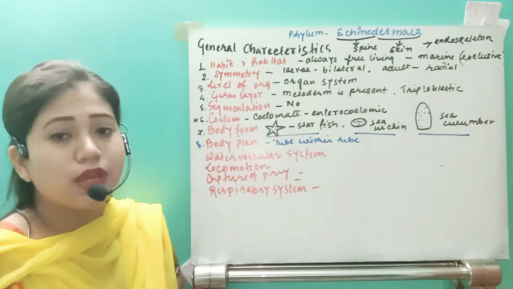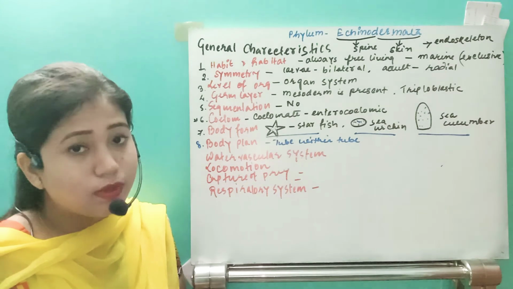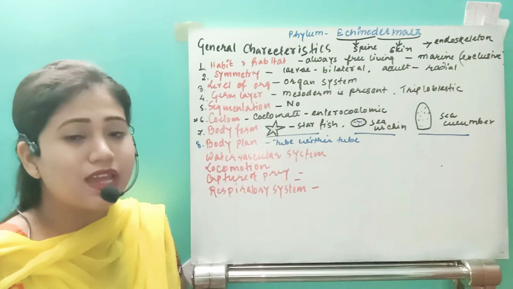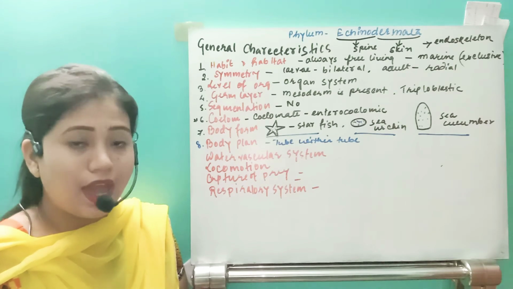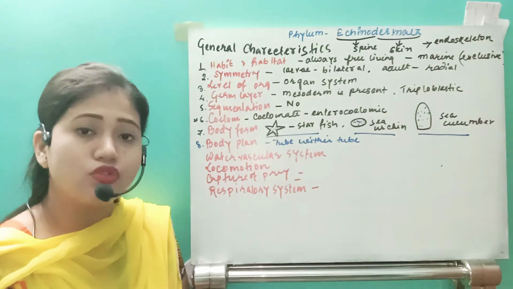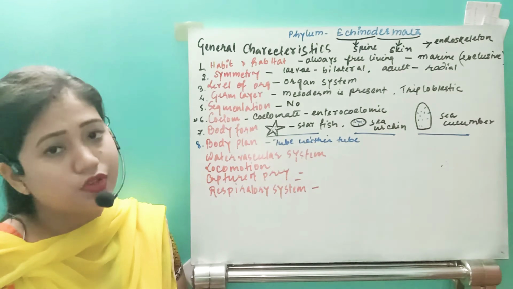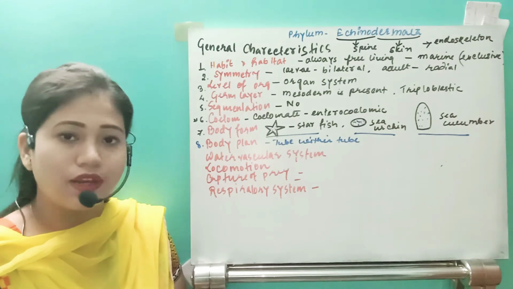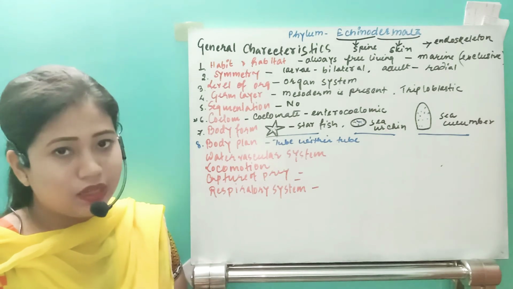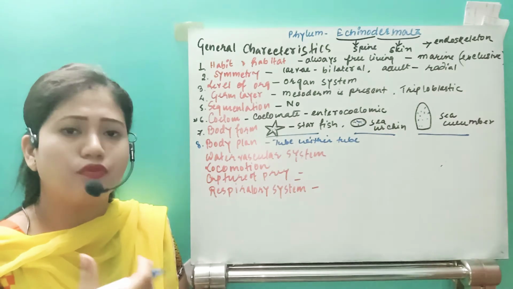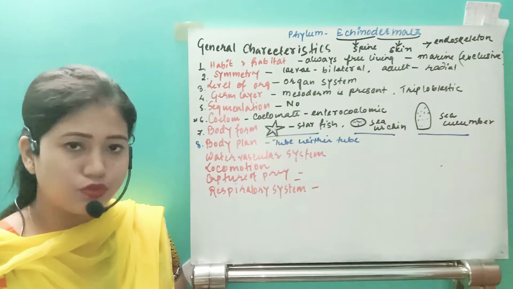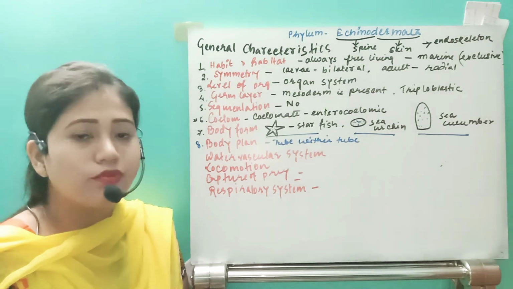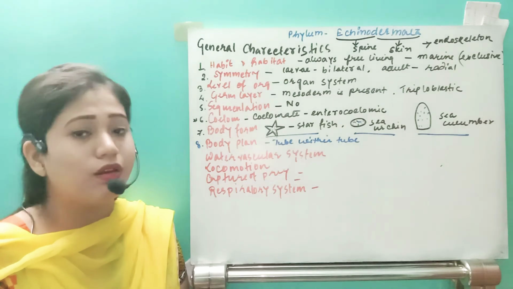So what is prostomic and what is deuterostomic? Prostomic means those organisms which form first the mouth and then the anus in their embryonic state. Deuterostomic organisms are those which form first the anus and then the mouth in their embryonic stage. That means whenever it is in the embryo inside the egg, from one cell it will form 2 cells, 2 to multiple cells. So they form first the anus and then the mouth.